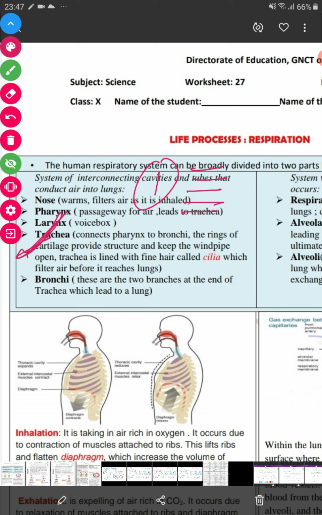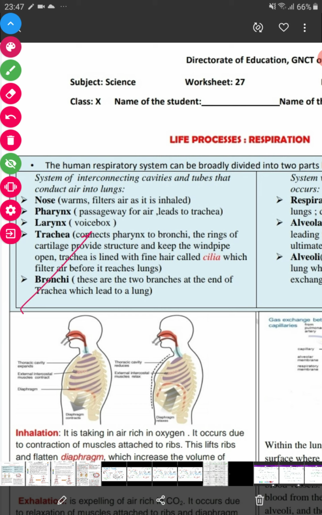The trachea is lined with cilia and mucus, which filter the air before it reaches the lungs. This is a very important role in our respiratory system.